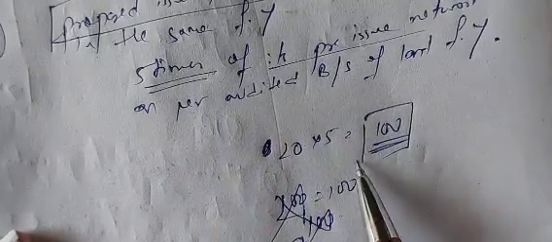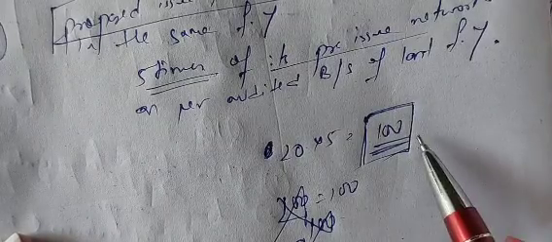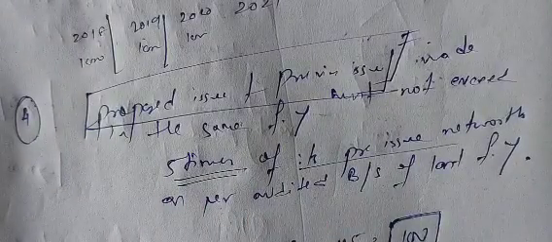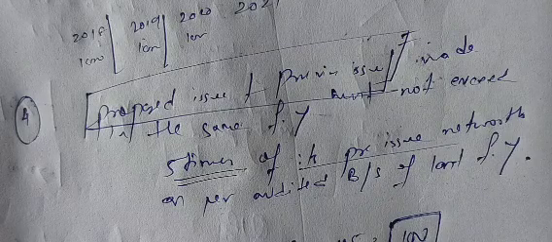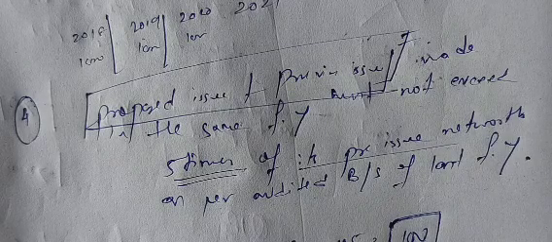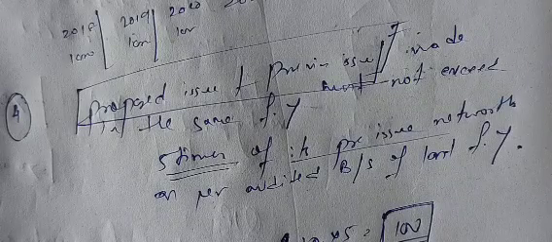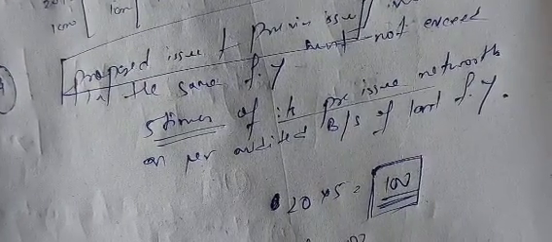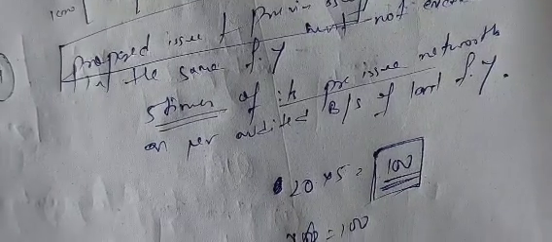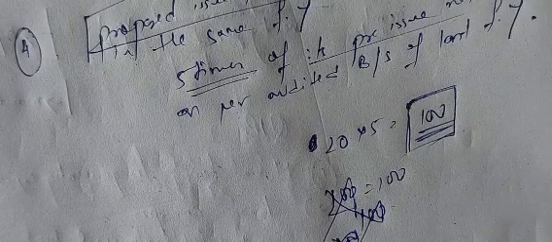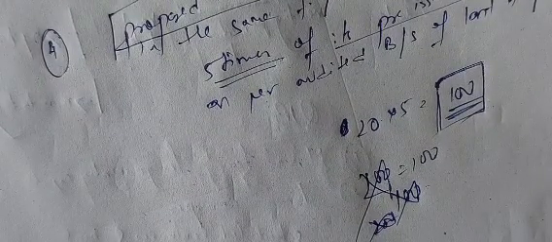So calculate 5 times your pre-issue net worth. Then calculate the proposed and previous issue. If the proposed and previous issue exceed it, then you are not eligible. If it is equal to or below it, then you are eligible. Of the last year, you have to check this for the last year. Of 2020, you have to check this, if you wish to come with a public issue in 2021.